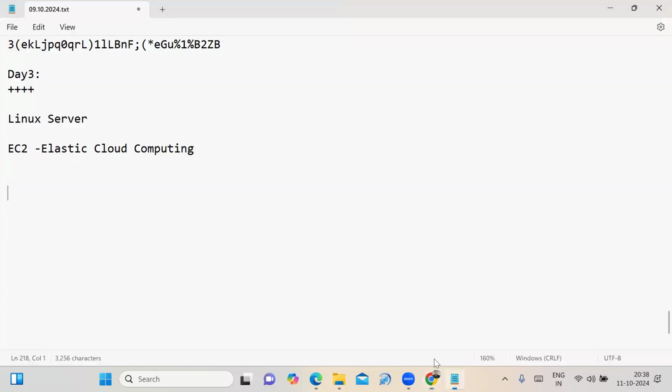Fine, friends. In today's session, you will launch and connect a Linux server. To launch and connect a Linux server, what is the service we are using in AWS?